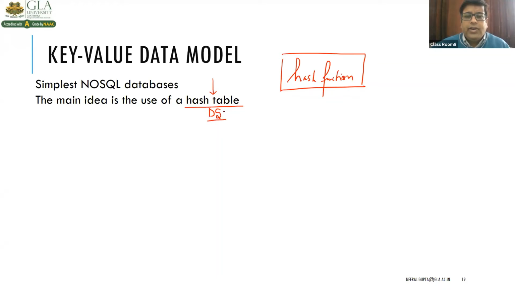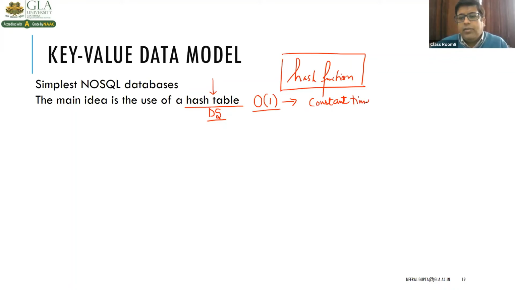And why is a hash table used here? Because the complexity of this is very, very low, order of 1. Do you know the meaning of order of 1? That is constant time. The searching is very, very easy in a hash table, right?